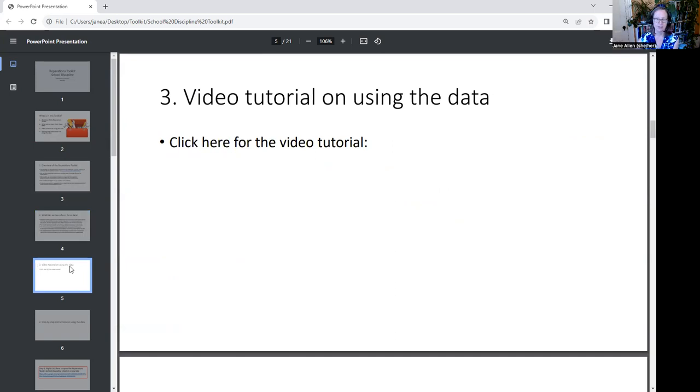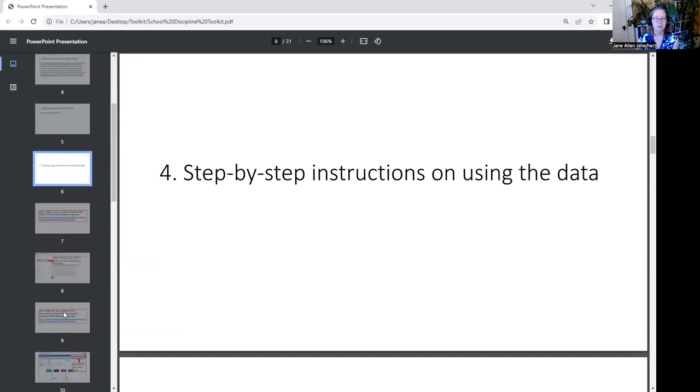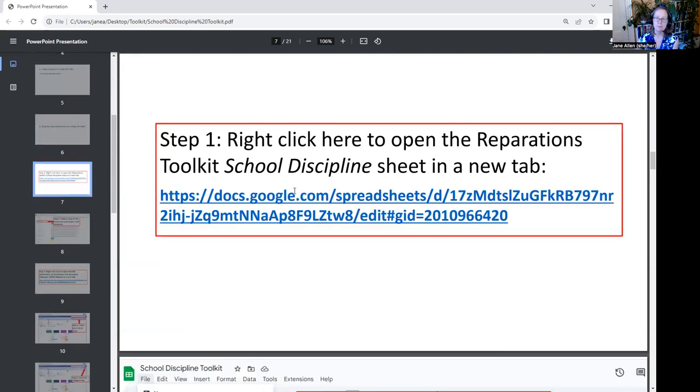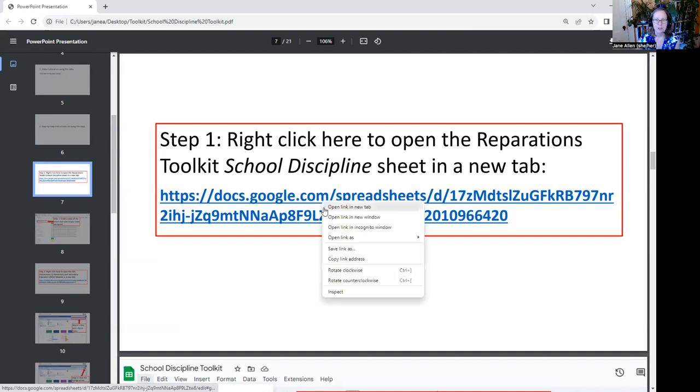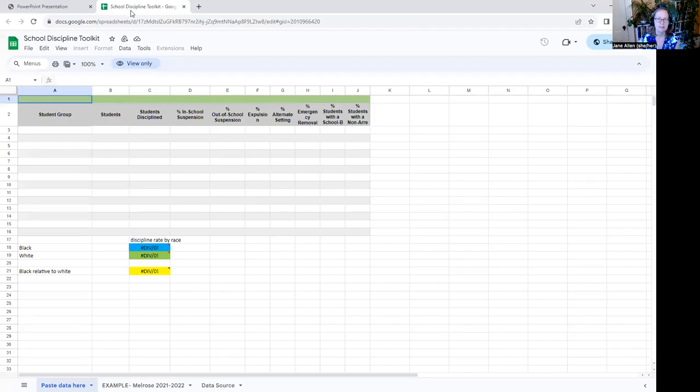This is where this video will live in the future. And now we're going to move into some step-by-step instructions on using the data. So this is a link to a sheet that we have prepared for you in which you'll analyze the data. And if you right click on it, as I'm doing now, the sheet will open in a new tab. Looks like this.